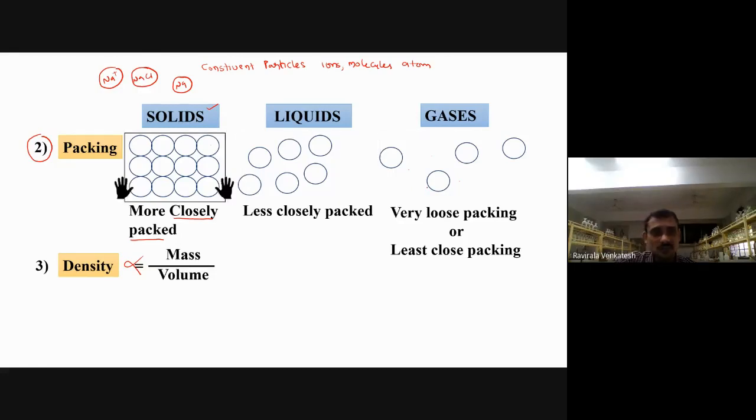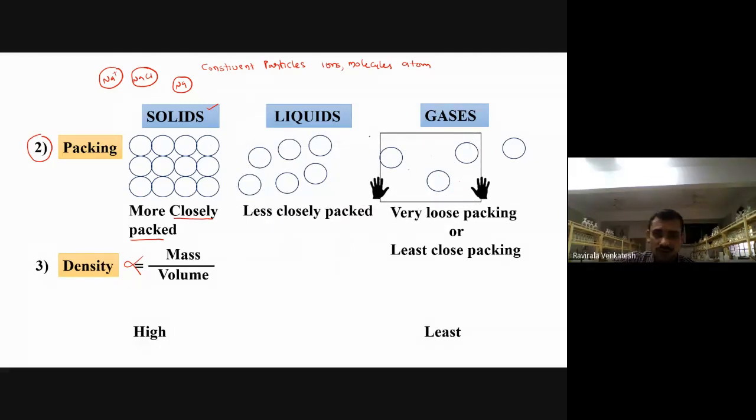In the case of this one, you observe here, volume is more, density is also more actually, with respect to that constant number of particles here. So density of solids always will be high compared with what? Liquids and gases here. So this is the third characteristic, density of the solids will be high, right? Next.